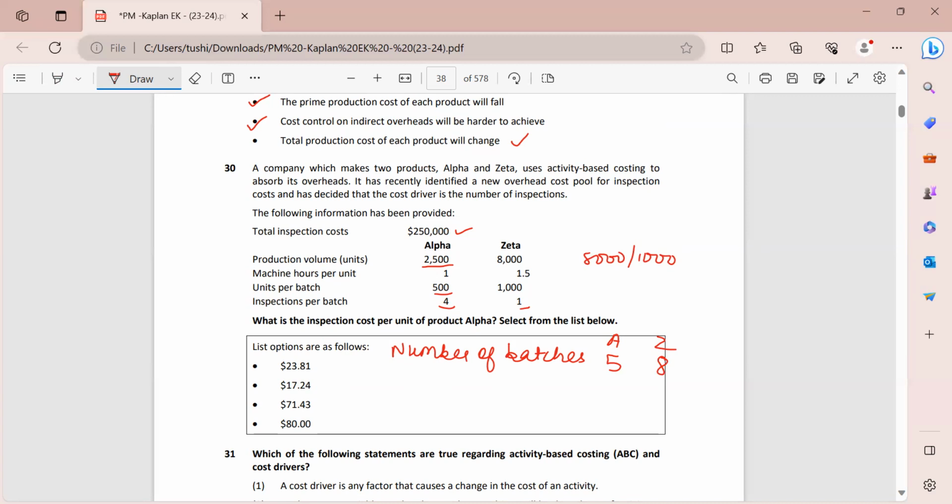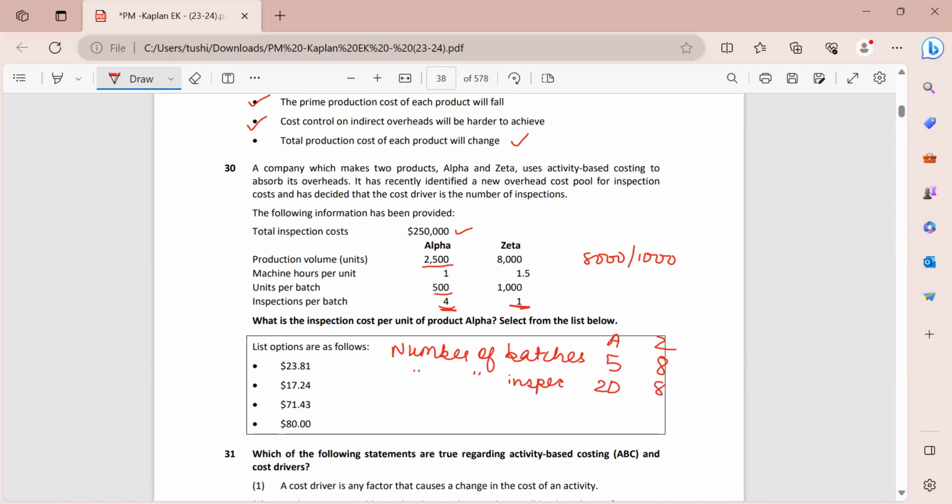Now let's find out the number of inspections, right? With respect to inspections, per batch we are needing 4. So for 5 batches, this will be 5 multiplied by 4, which gives me 20. Then for zeta, for one batch, I need only 1 inspection. So 1 multiplied by 8 batches will give me 8 inspections.